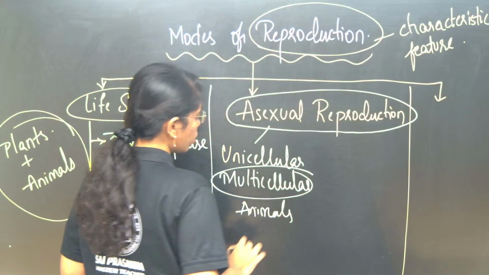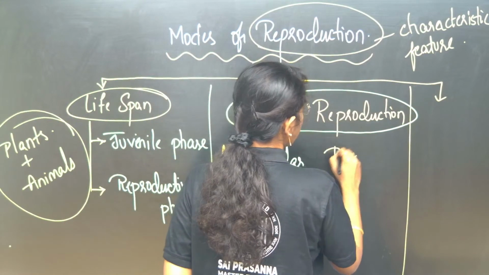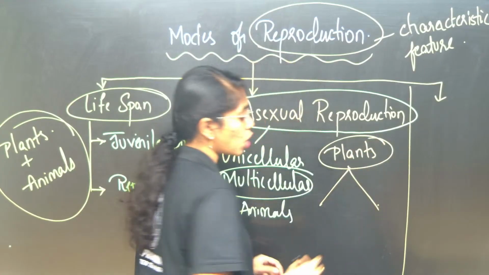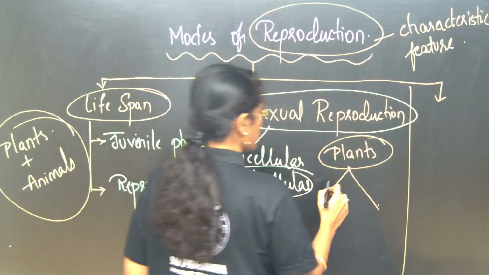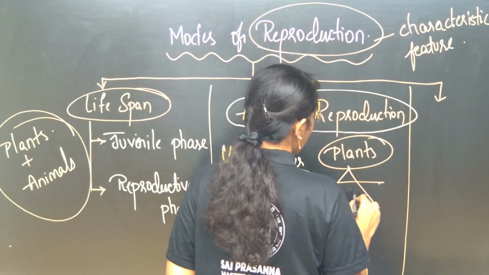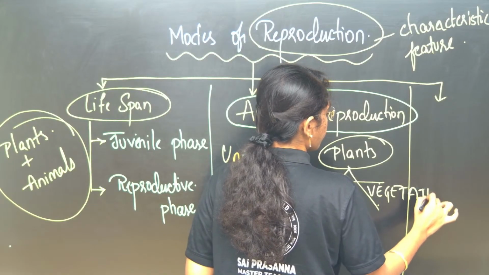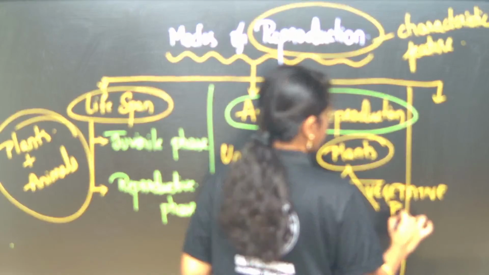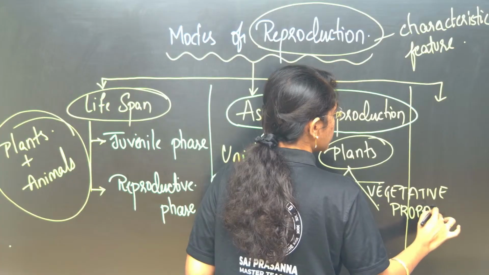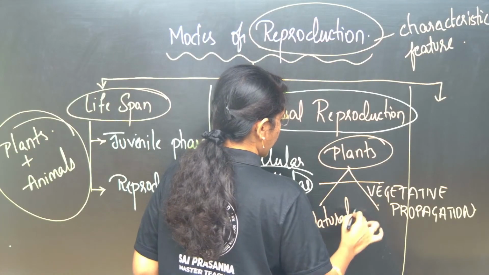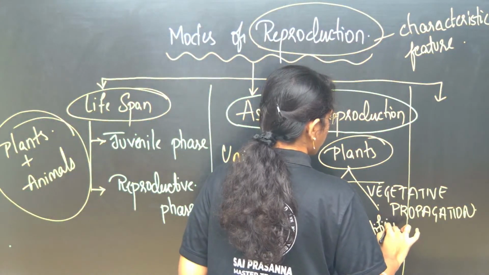For plants, we will be addressing two types of vegetative propagation. Firstly, this is said as what, ma? Vegetative propagation. Vegetative propagation can be both natural or artificial. Fine, right.